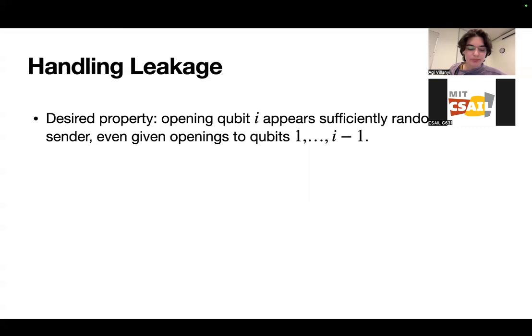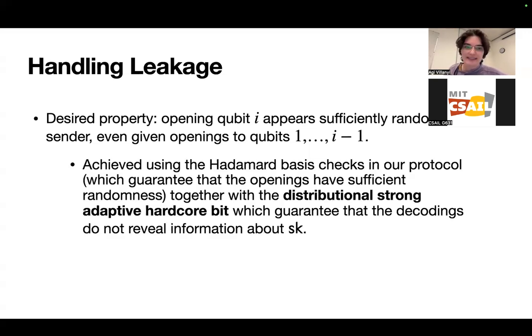Well, the desired property is that opening the ith qubit still seems sufficiently random, even if you have openings to the previous i-1 qubits. And to argue that this is the case, we show that because we have checks in both the standard and Hadamard bases in our protocol, we have this strong binding property.